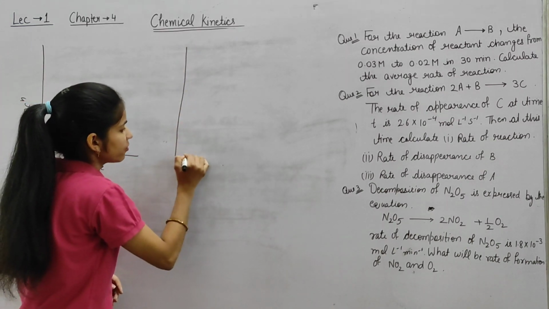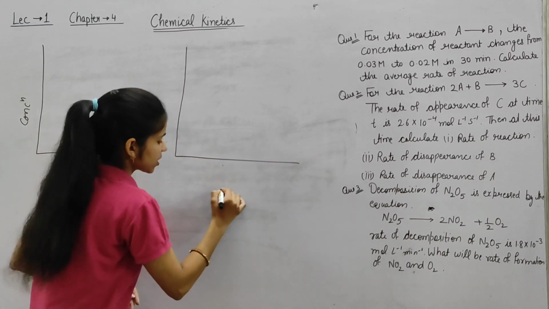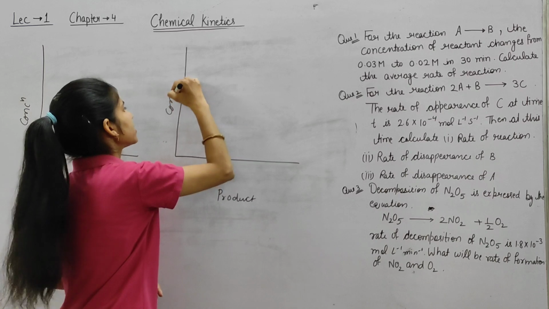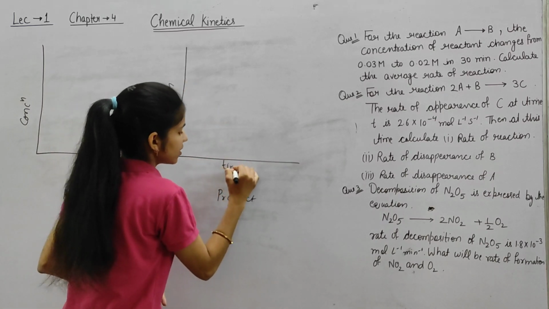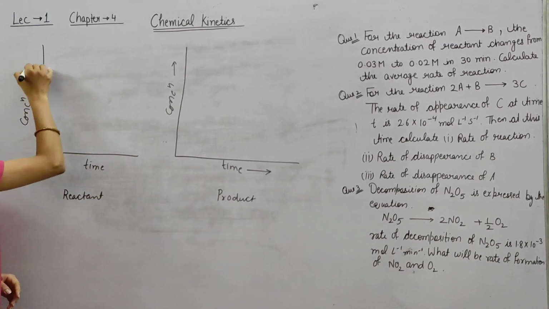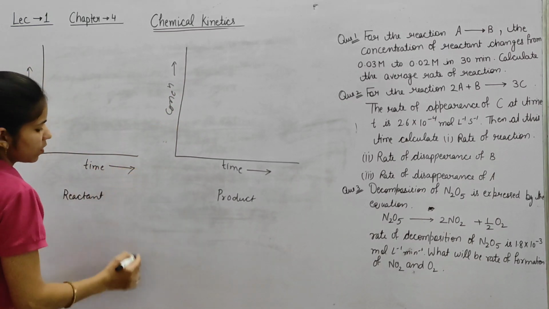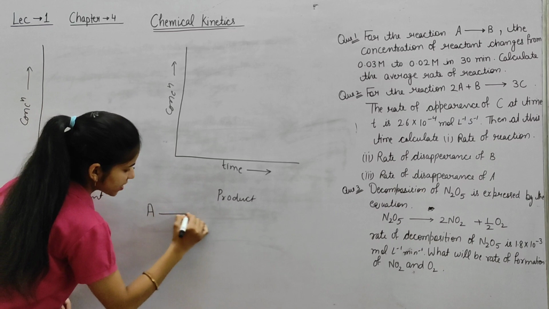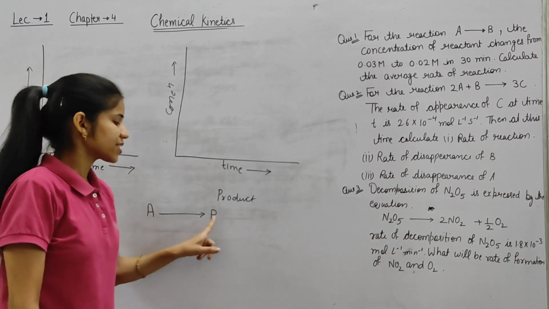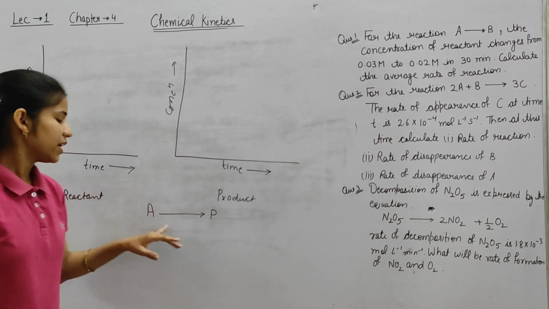Now this is the graph of product, concentration of product and time. So this is the reaction: A is going to product. Okay, so A is converted into product.